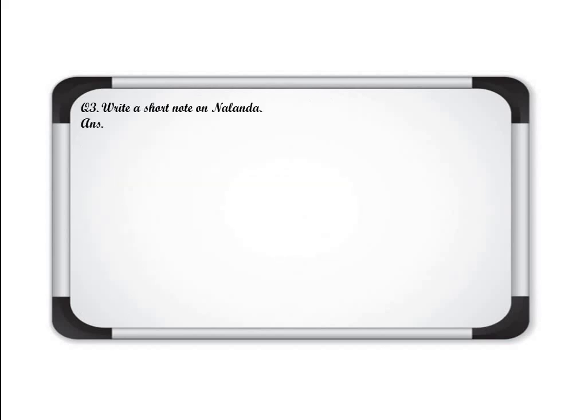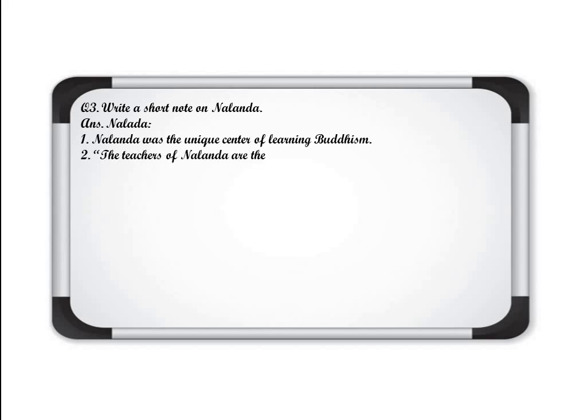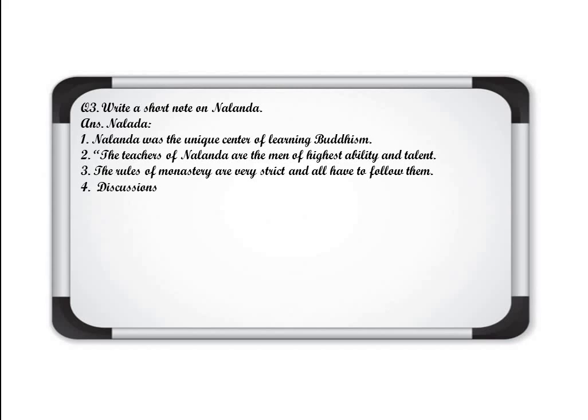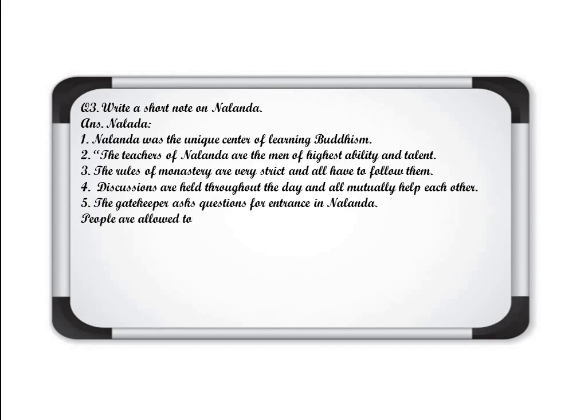The third question was, write a short note on Nalanda. You will write Nalanda as the heading. Nalanda was a unique center of learning Buddhism. The teachers of Nalanda are men of the highest ability and talent, according to Xuanzang. The rules of the monastery are very strict, and all have to follow them. Discussions are held throughout the day, and all mutually help each other. Number 5, the gatekeeper asks questions for entrance to Nalanda. People are allowed to enter after answering those questions. So you can write this in points.